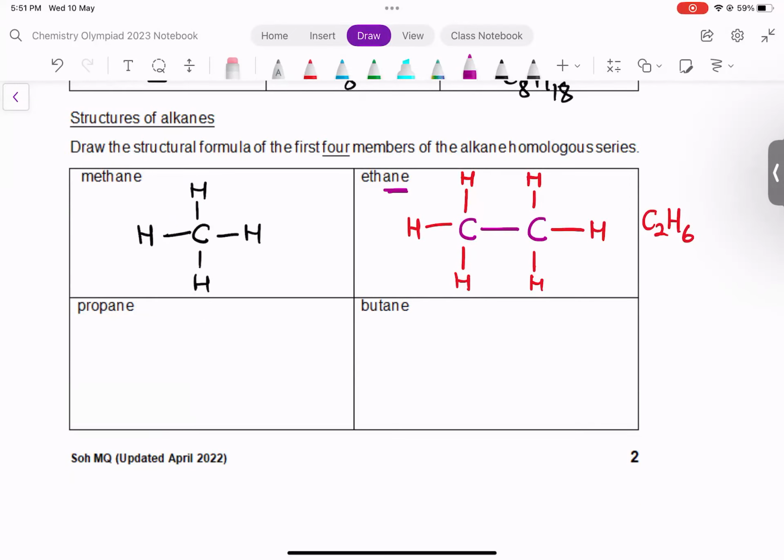Next, propane. 3 carbons. Again, you know that it has no functional group, so no double bonds, no other atoms, except hydrogens and carbons. You make sure that every single carbon has 4 bonds around itself. So this is C3H8. The structural formula of propane is as such.